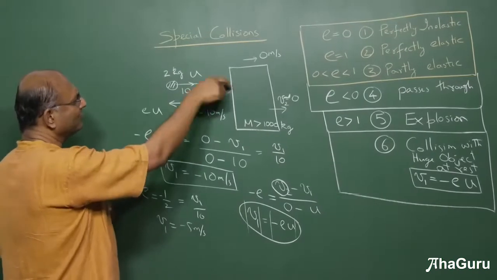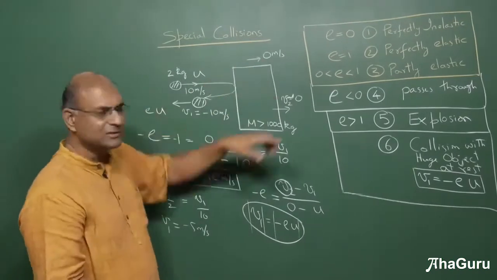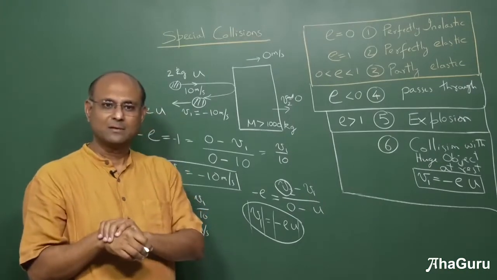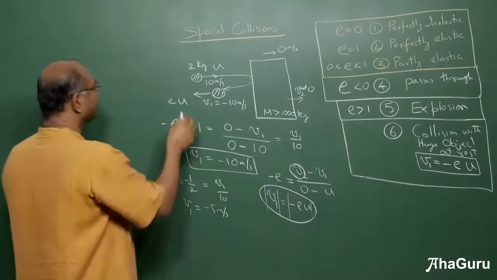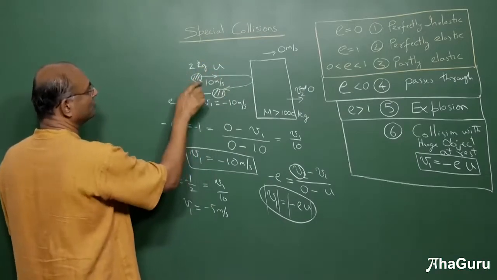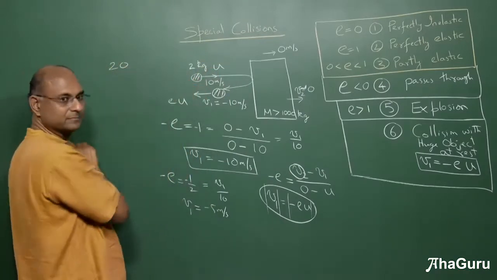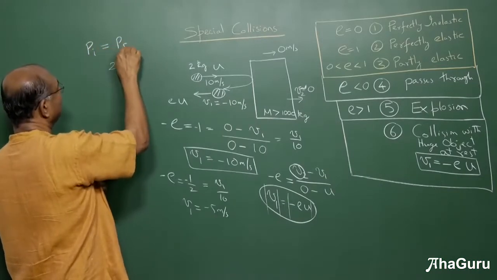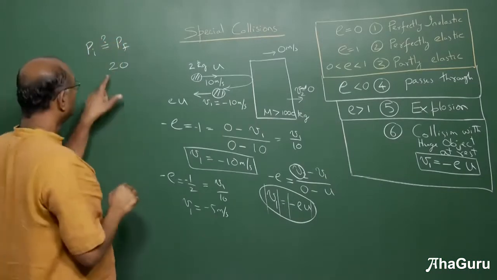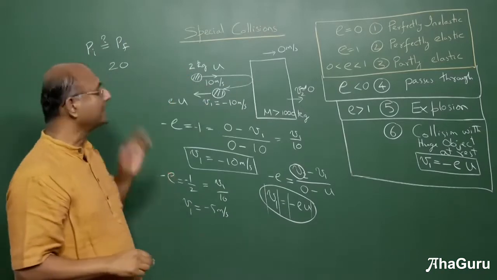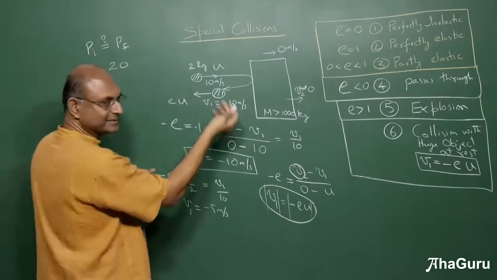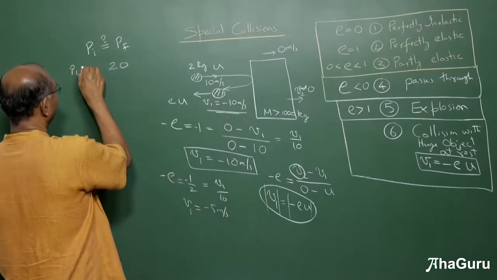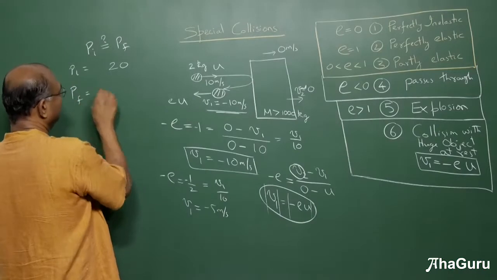Well, this guy went with you and came back with you, but that was 0 and this is 0. Momentum is not conserved. Or is it conserved? Because what is this guy's momentum? This guy's initial momentum is 2 times 10, 20. So I am now talking about, is momentum initial equal to momentum final? 2 times 10, 20. And let's assume e is 1. So what is the final momentum?